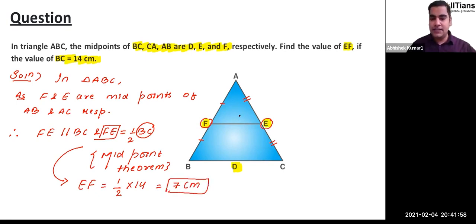Okay. So that means this EF is going to be 7 centimeter if BC is given 14 centimeter, and F and E are the midpoints of the two sides of the triangle. Clear? I hope it's clear to everybody. If you have any doubt, you can ask me in this problem.